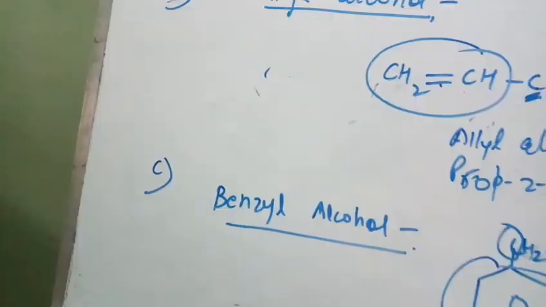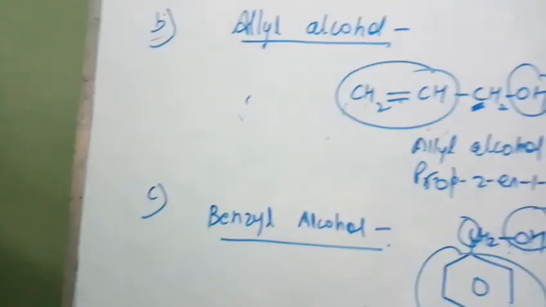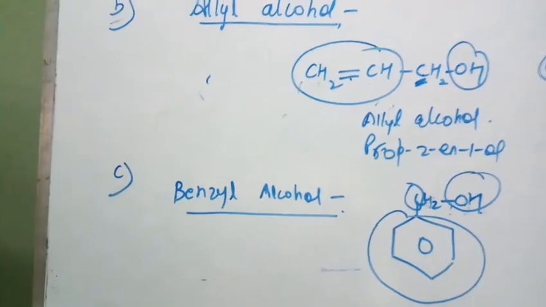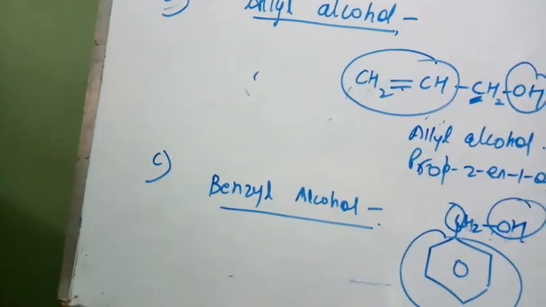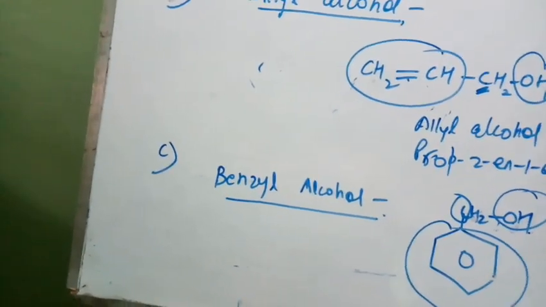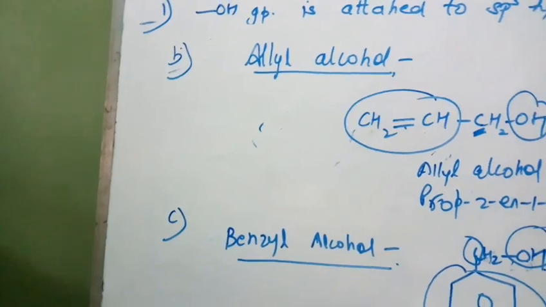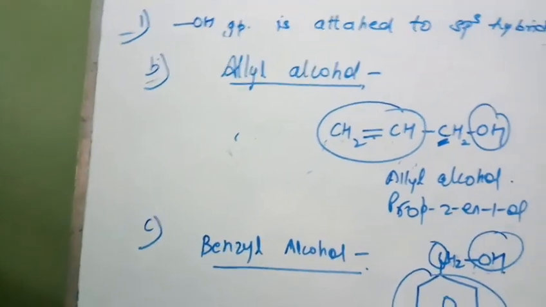So in all those examples, in alkanols, in allyl alcohol, in benzyl alcohol, you can see that the hydroxyl group is attached to the sp3 hybridized carbon which may be further attached to different groups or compounds, right? So this is where your hydroxyl group is attached to the carbon which is sp3 hybridized.